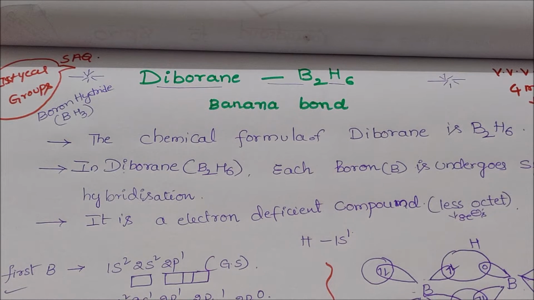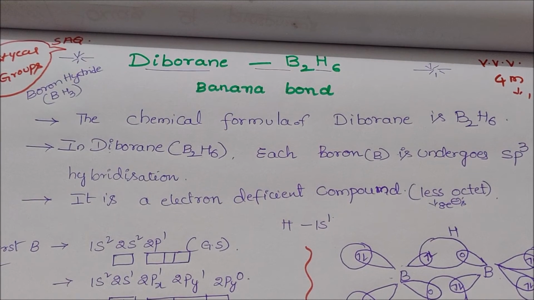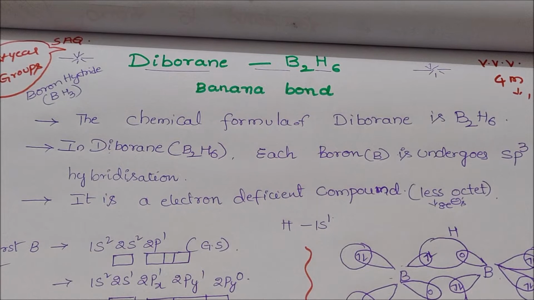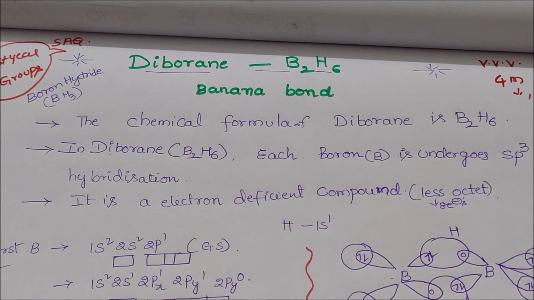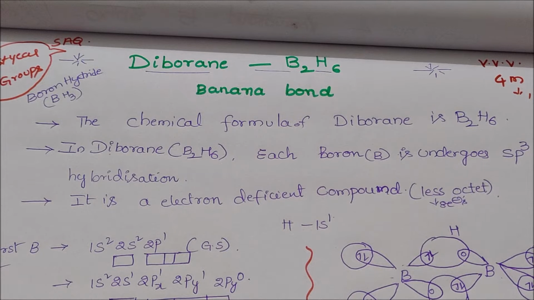The chemical formula of diborane is B2H6. It is a boron hydride. In diborane B2H6, each boron atom undergoes sp3 hybridization. It is an electron deficient compound.